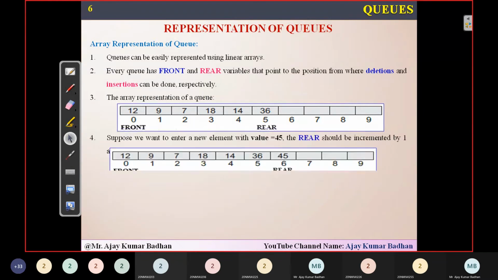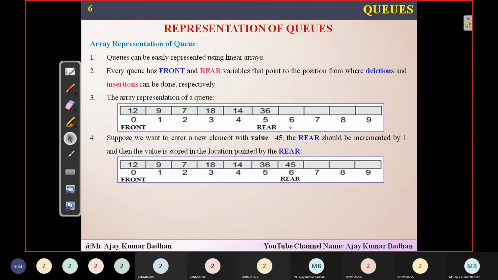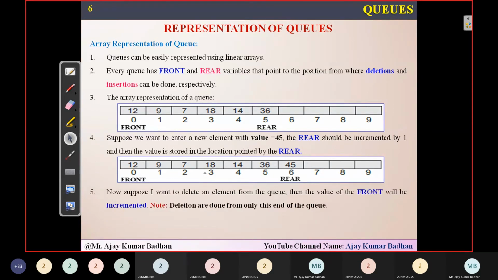Now here it is. You can see here rear has been incremented. Rear is pointing to index 6, and there I am storing the value. What is the value I'm storing here? 45. So value equal to 45 now.